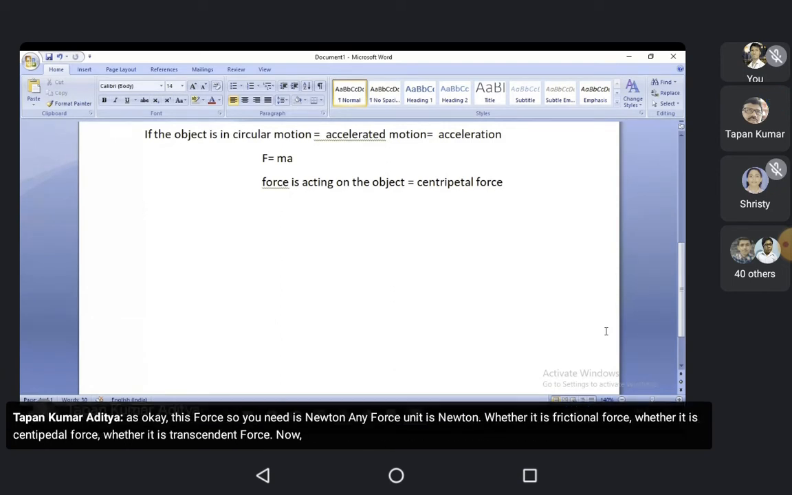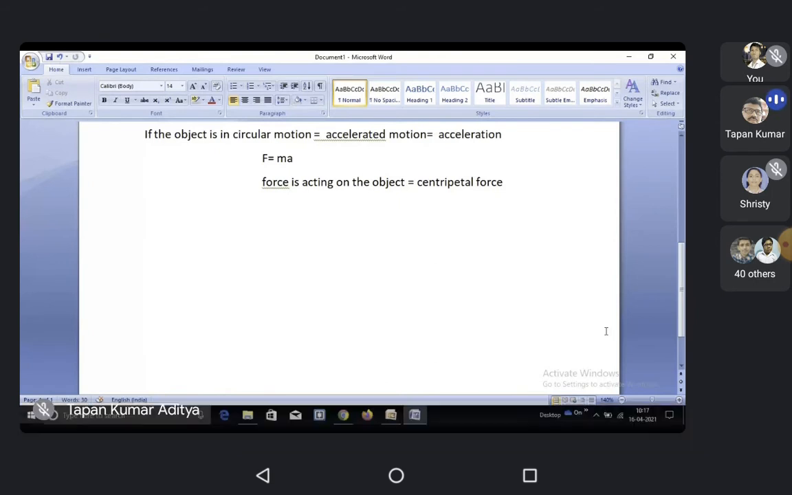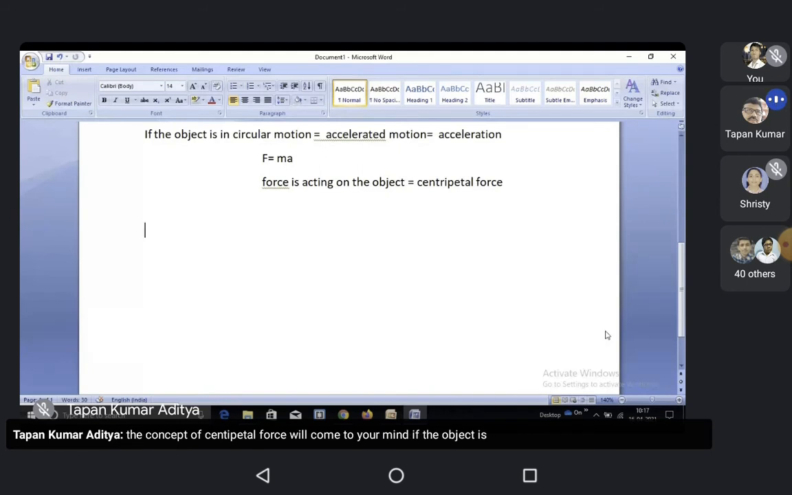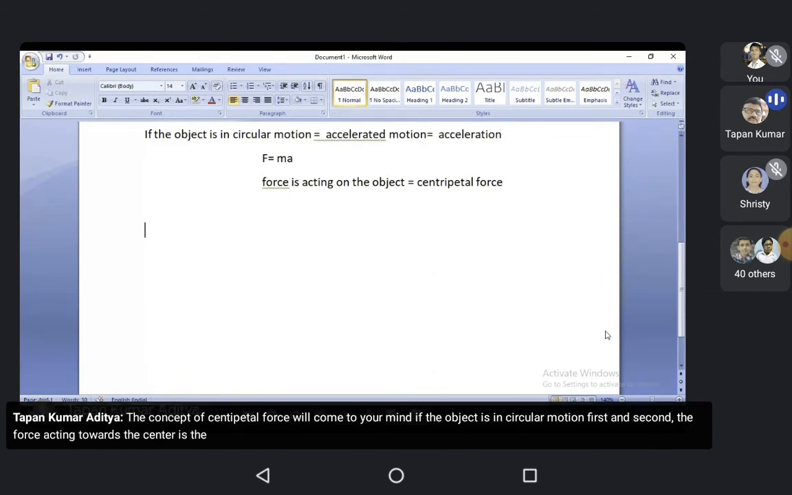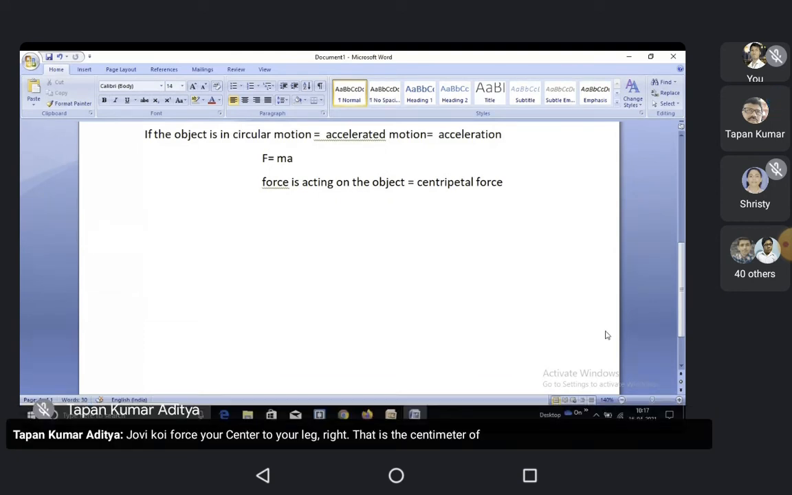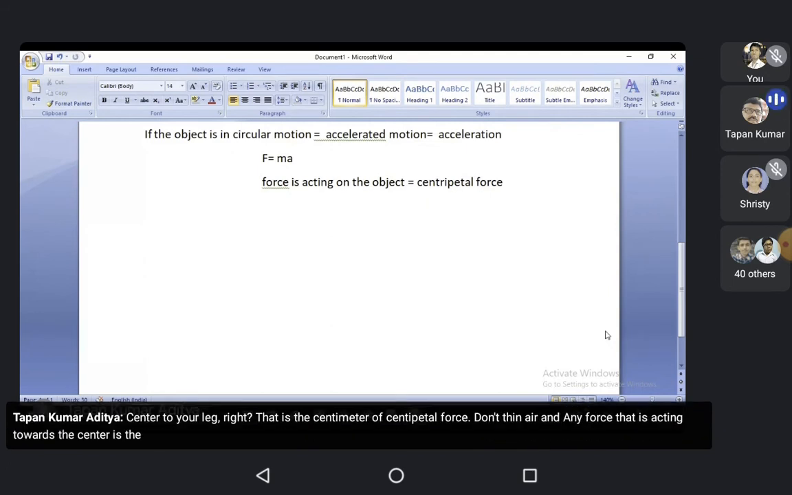Now I told you the concept of centripetal force will come to your mind if, first, the object is in circular motion, and second, the force acting towards the center is the centripetal force. Whatever force is acting towards the center, that is the centripetal force. Now you do not have to keep searching for the centripetal force. Any force that is acting towards the center is the centripetal force.